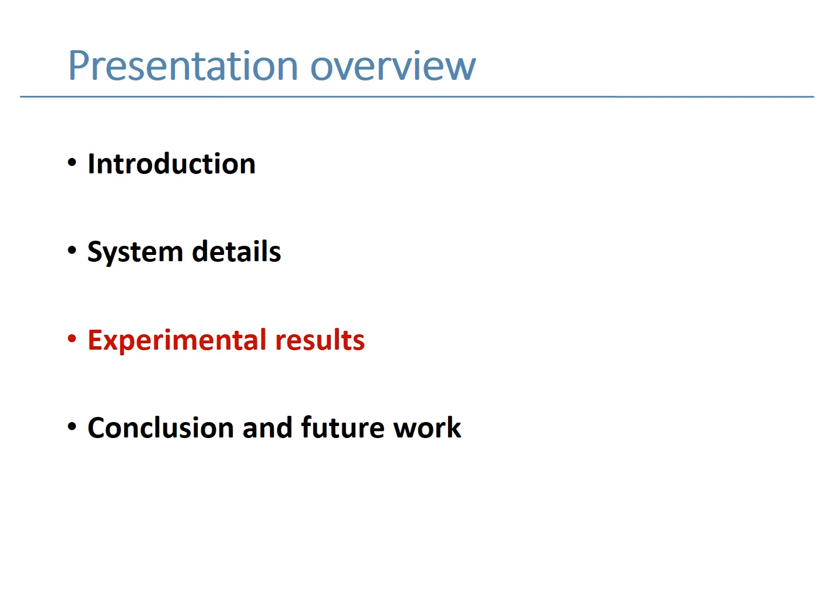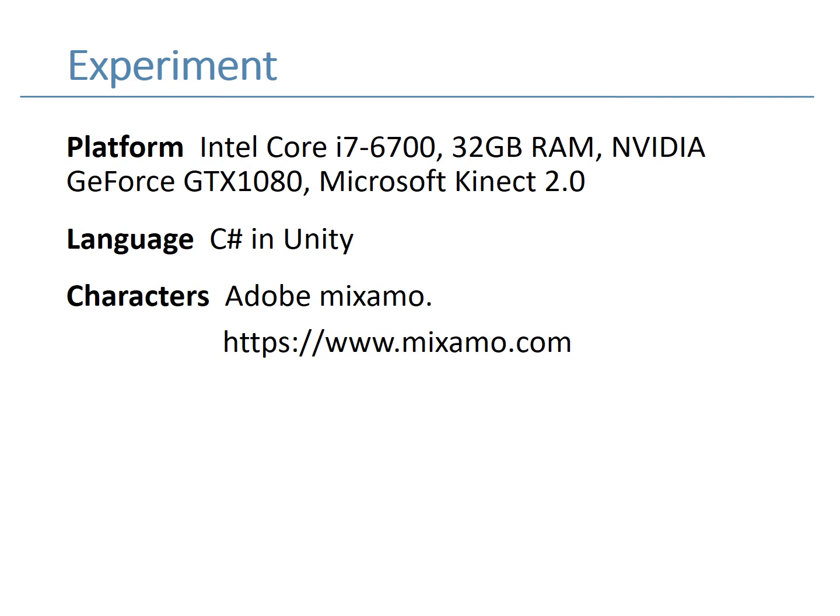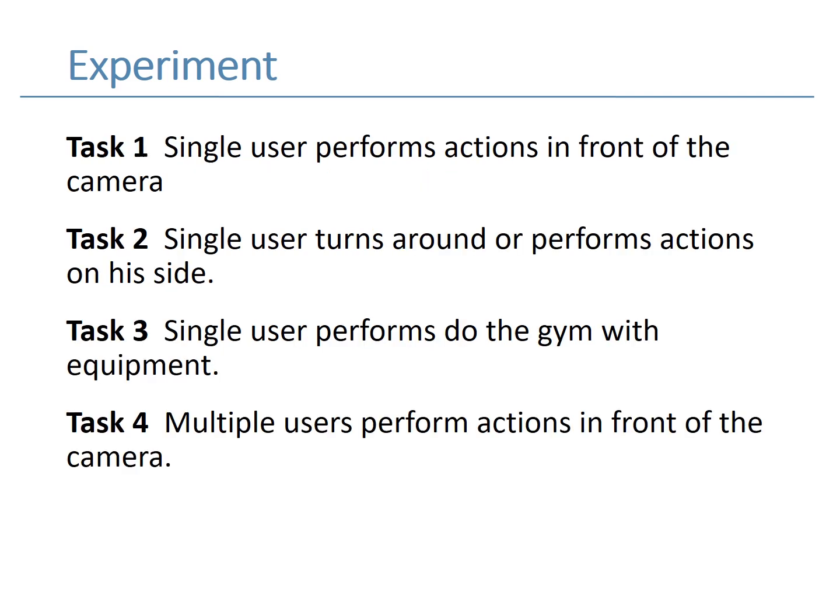The third part is the results of our experiments. Our framework is implemented in Unity. All the experiments are tested on a desktop with i7-6700 CPU. We select several CG models from Adobe, which include humanoid and non-humanoid characters. The experiments are divided into 2 groups, single user and multiple users. We test our framework in 4 scenarios. Next, I will give specific explanations for each task.